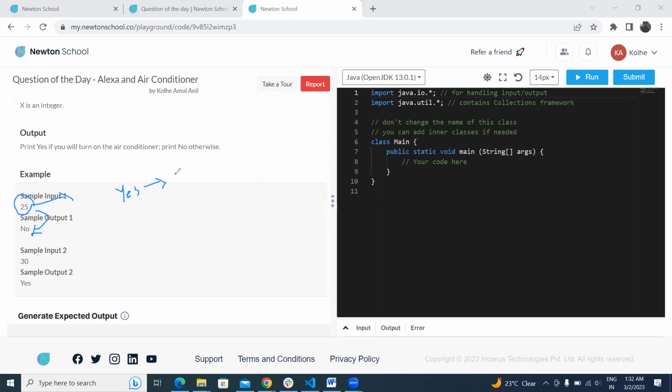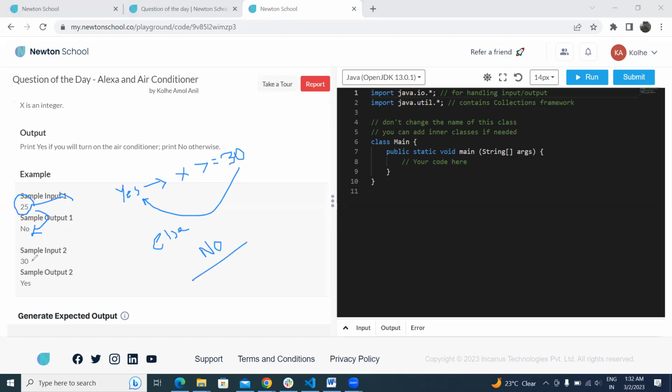We only turn on the air conditioner if and only if the temperature of the room, which is X, is greater than or equal to 30. Then only we can turn on the air conditioner and print yes. Otherwise, we cannot turn it on, so we have to print no in such cases.